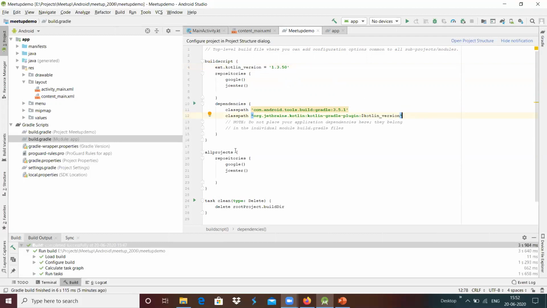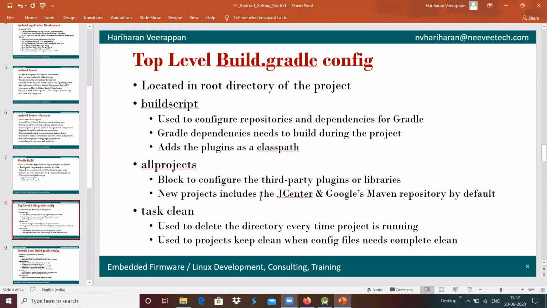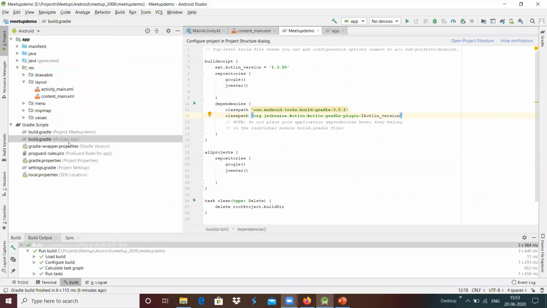And we have allprojects, which provides some kind of information, something like the repositories needed, or third-party libraries or plugins and libraries needed for this project to get built basically over here. Since this is for all projects, all the modules will be using this dependency or third-party libraries that can be used by all the modules present in that project. Basically, here we have only one module, the app module.